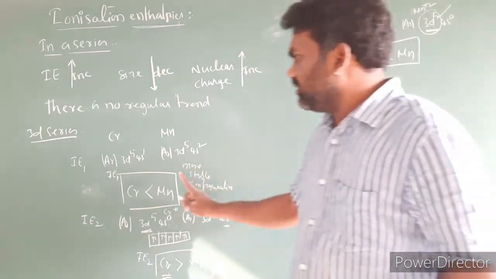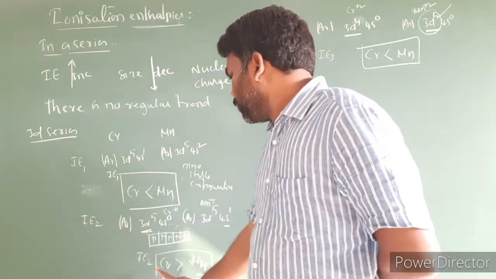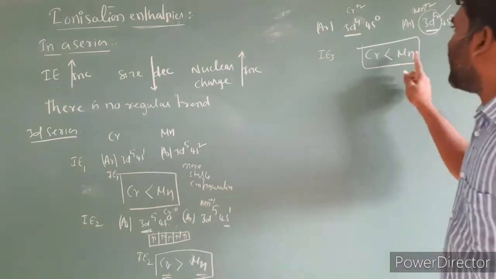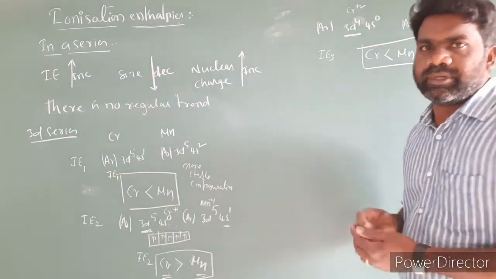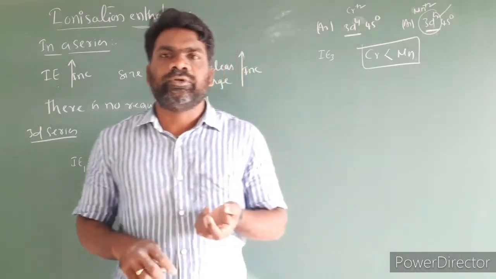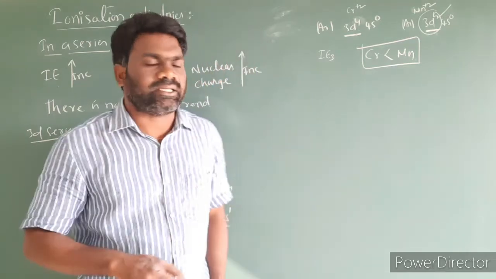Look here. IE1 of manganese is greater than chromium. IE2 of chromium is greater than manganese, the opposite. And IE3 again manganese is greater than chromium. This is mainly because after removing one electron, the relative energies of the 3d and 4s orbitals change.